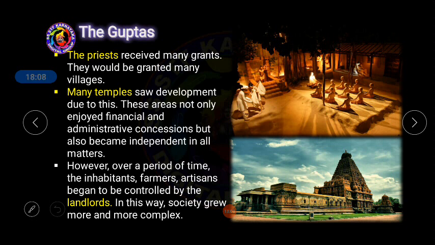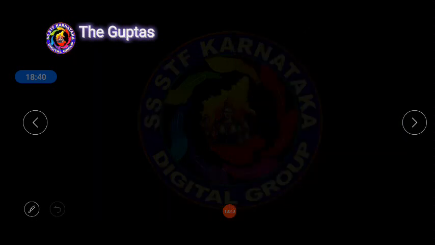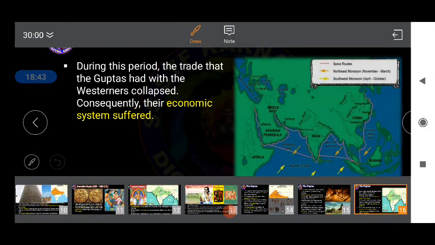Now let's understand how the administration and social system existed during the Gupta Empire. The priest class received many grants. They would be granted many villages also. Many temples saw development due to this, and these areas not only enjoyed financial and administrative concessions but also became independent in all matters. However, over a period of time, inhabitants, farmers and artisans began to be controlled by landlords. In this way, society grew more and more complex. So this is how the social system existed during the period of the Gupta Empire.